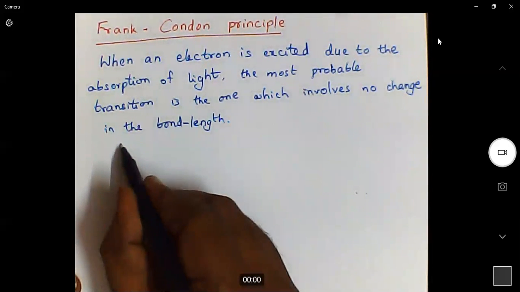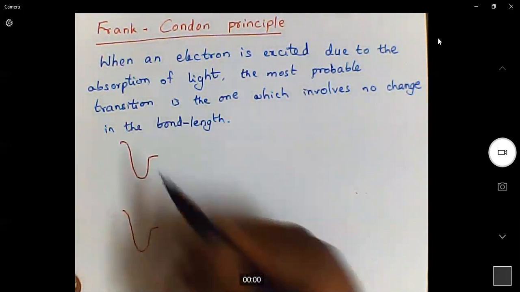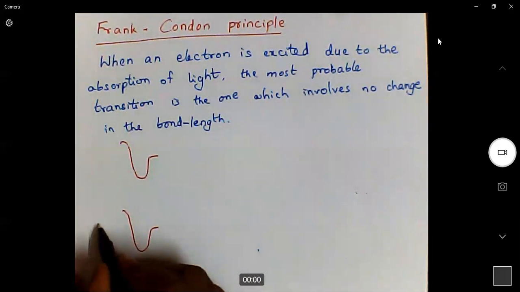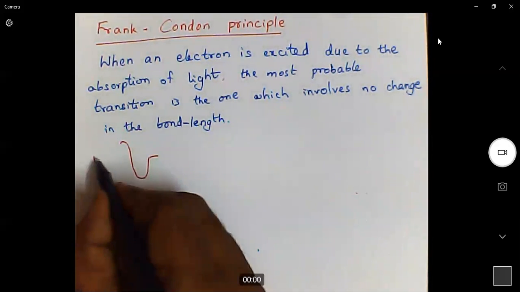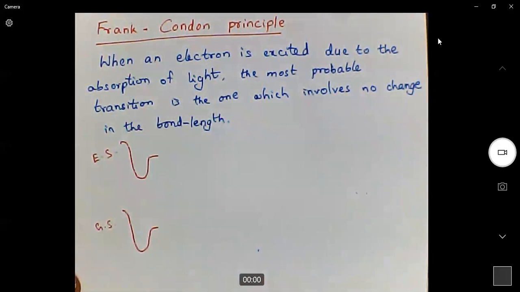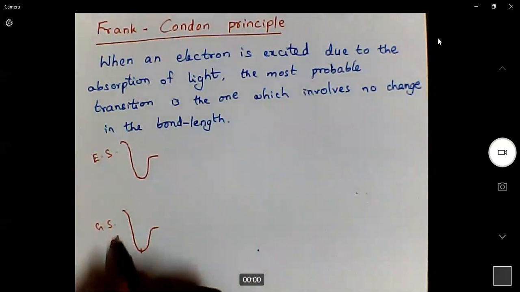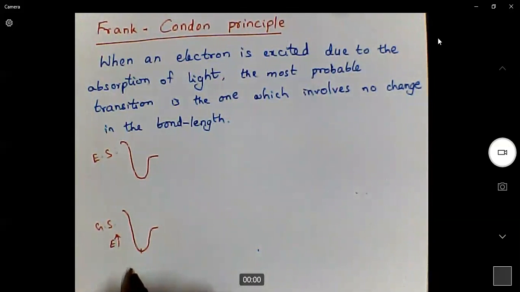This is the ground state. This is the excited state. Now, as I said, it is the energy versus bond length. This energy profile is energy versus bond length. Say in the middle we have the mean bond length.